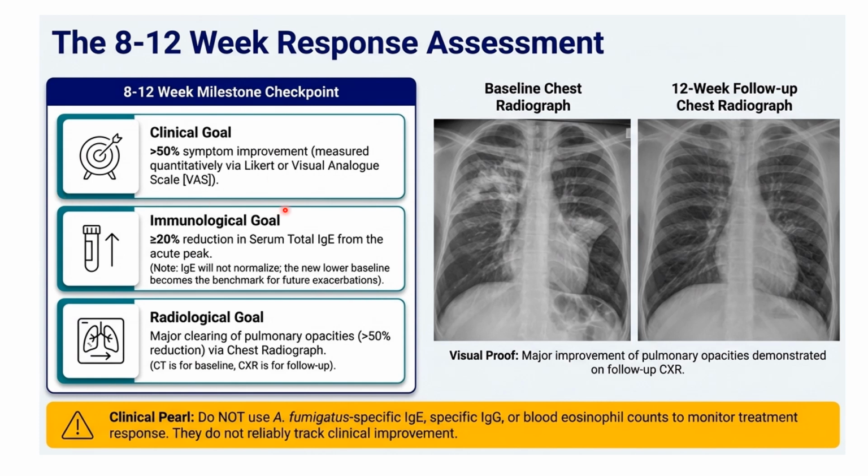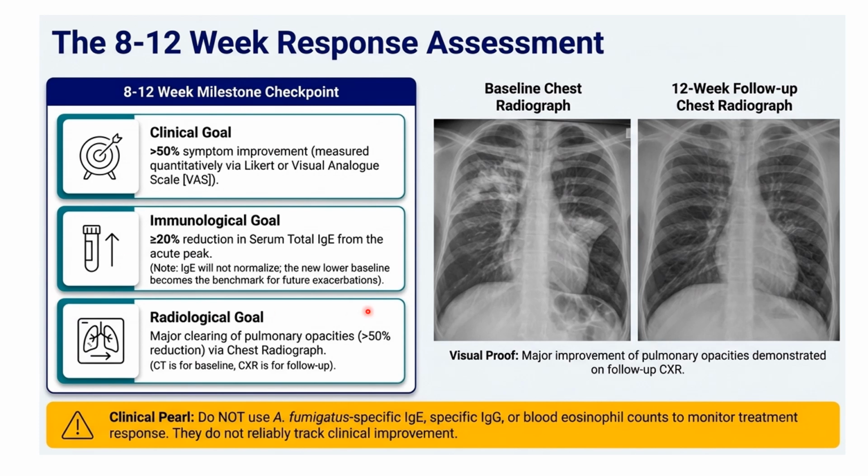Second, the immunological goal is very, very important. We have to do the total IgE level. More than 20% reduction from the acute peak indicates the patient has a good response. Almost always remember that IgE will not normalize to the baseline. If it is reduced by 20%, that is taken as a benchmark for future exacerbation.